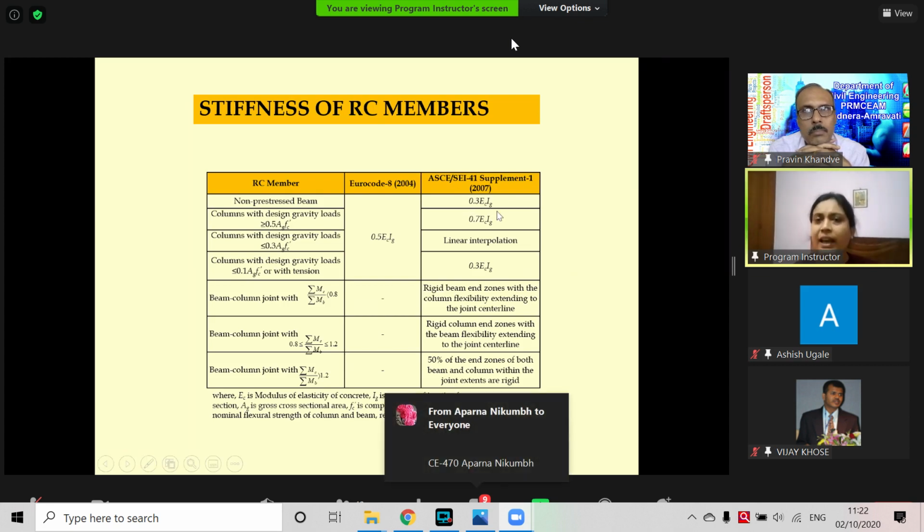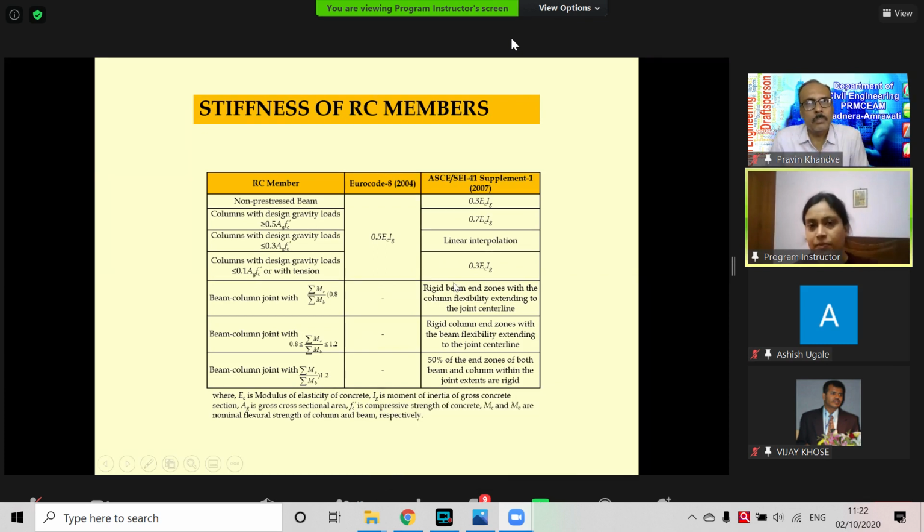But ACI has a classification. It says 0.3 and 0.7 times for columns where loads are higher. And for beam column joints, they have some ratio. But we are interested in IS code.